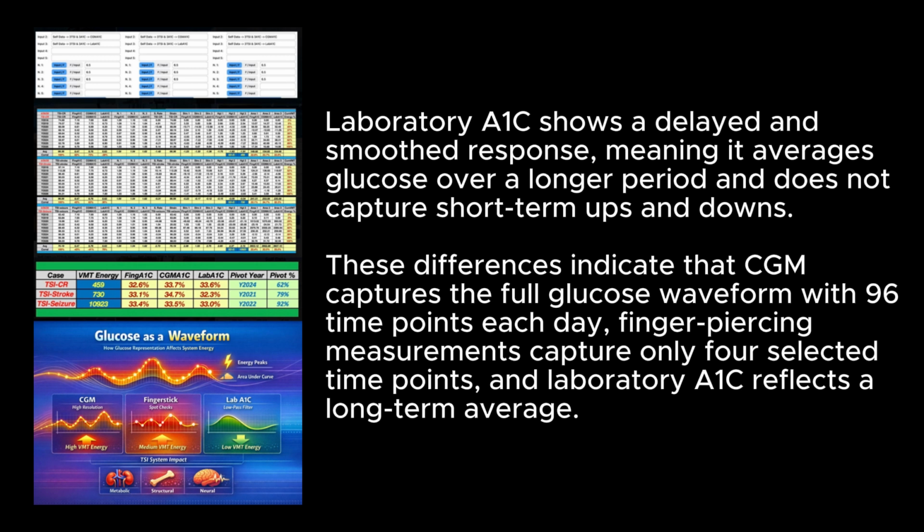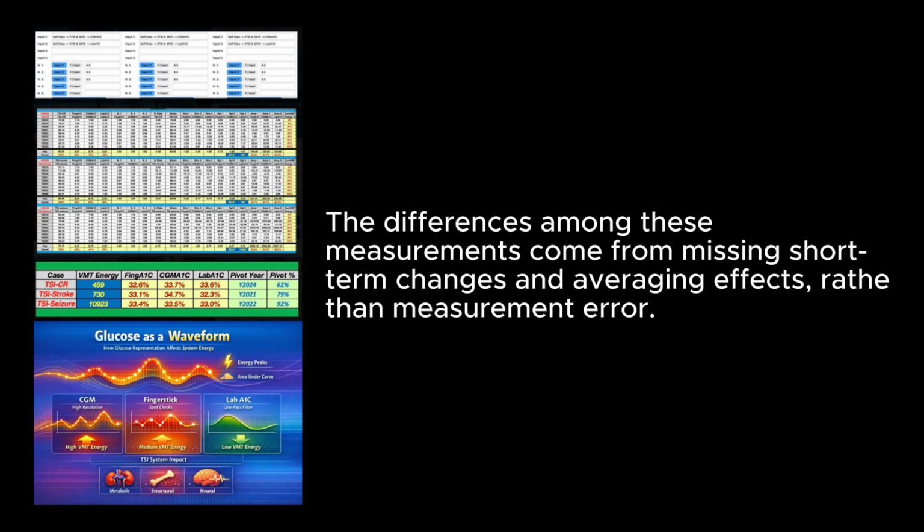Laboratory A1C shows a delayed and smoothed response, meaning it averages glucose over a longer period and does not capture short-term ups and downs. These differences indicate that CGM captures the full glucose waveform with 96 time points each day. Finger-piercing measurements capture only selected time points, and laboratory A1C reflects a long-term average. The differences among these measurements come from missing short-term changes, averaging effects, rate, and measurement error.